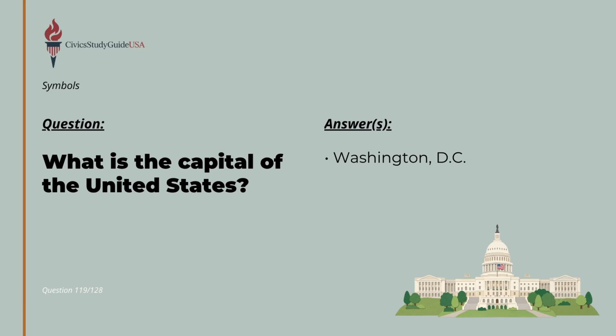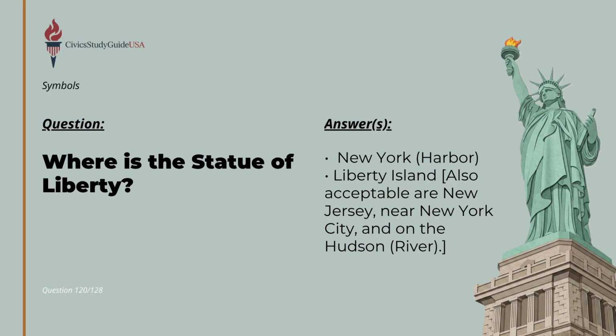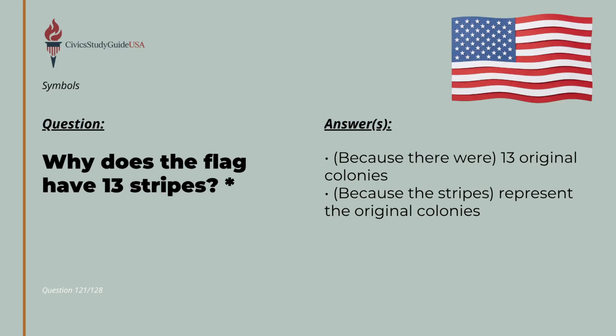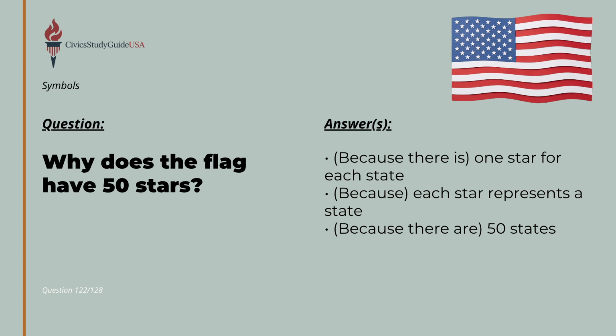Today, these national achievements are centered in Washington, D.C., which serves as the capital of the United States. If you travel to New York, you will find the Statue of Liberty on the Hudson River. The American flag itself tells the direct story of our national growth. The flag has 13 stripes because there were 13 original colonies. It also features 50 stars because there is one star for each state, representing all 50 states.